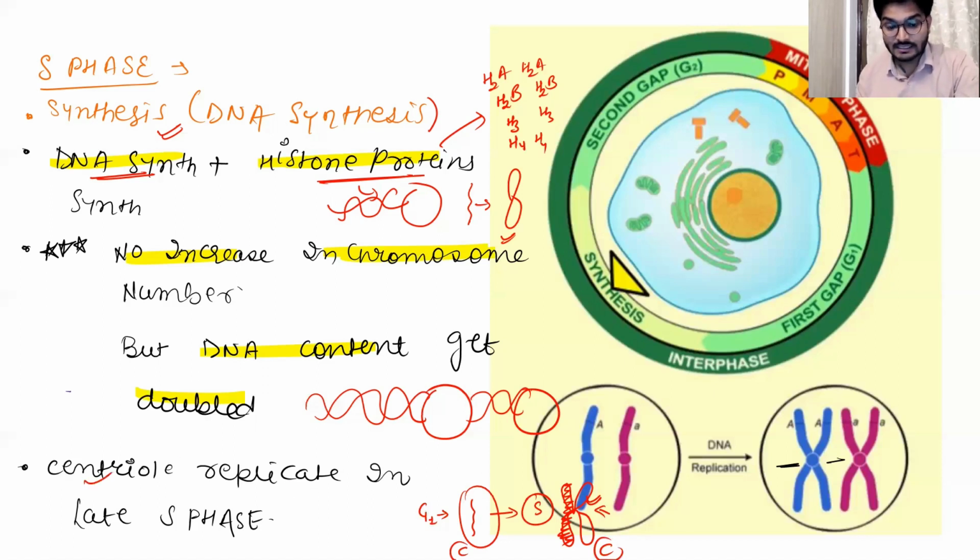Centriole replicates in the S phase, right? So this simply means the centriole is going to replicate in this phase. Centriole is basically going to give the spindle fiber. So spindle fibers are going to attach to the kinetochore. So this centriole is playing a very important role here.